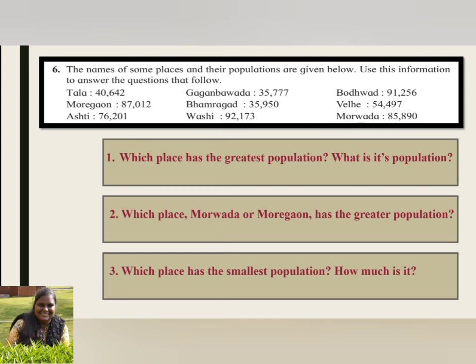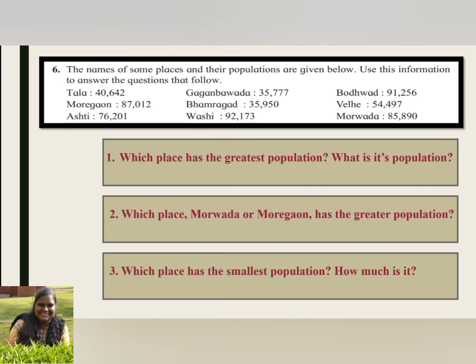The last question for today. As you can see, we have a question where we have lots of data. So the names of some places and their population are given below. Use this information to answer the questions that follow. As you can see, we have the names of the places. Tala, Moregaon, Ashti, Gaganbawada, Bhamragad, Vashi, Bodhwad, Vele, Morwada. Against them, we have the figures of their population. Let's go for the question.